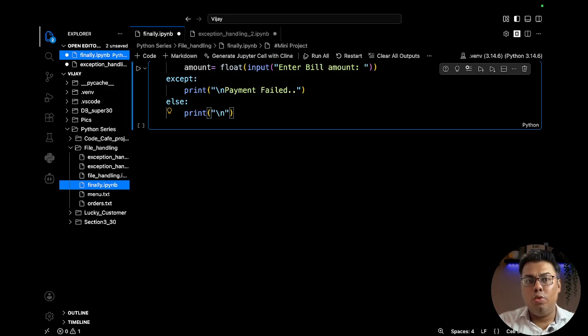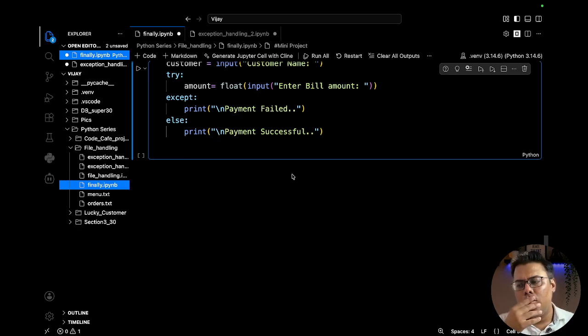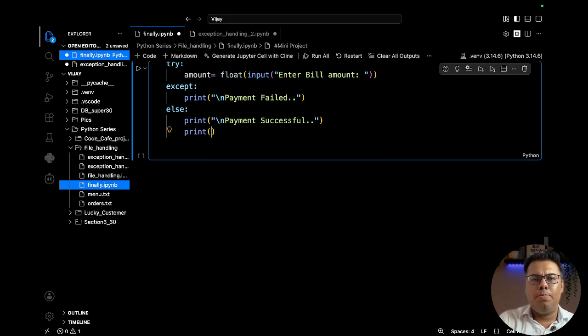Definitely we are going to review this and modify a little bit, because I feel there is scope that we can make this program more relatable to real life. So let's modify after that. Payment successful. Okay, then what else we can do? We can also have the bill amount displayed.